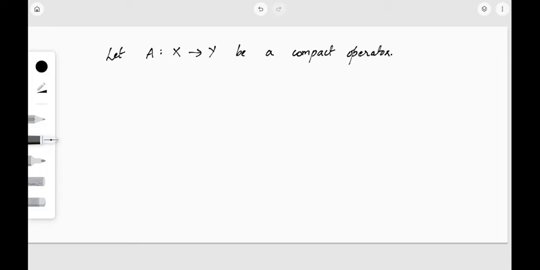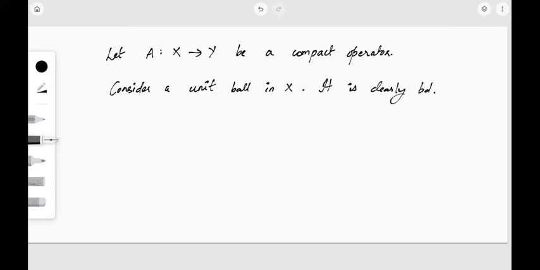First, consider an open unit ball, a ball of radius 1 in the space X. Then clearly it is bounded, right? It is clearly bounded.